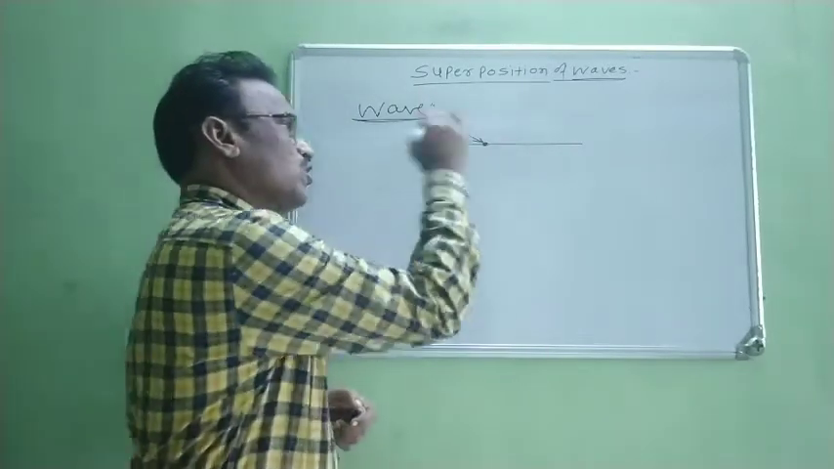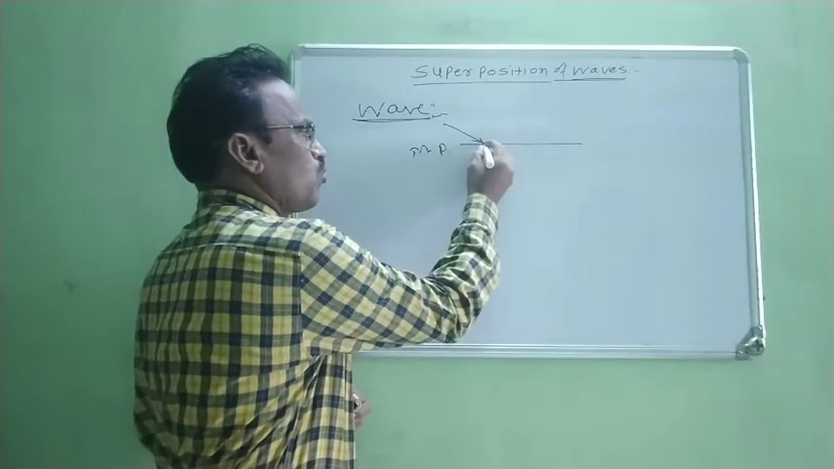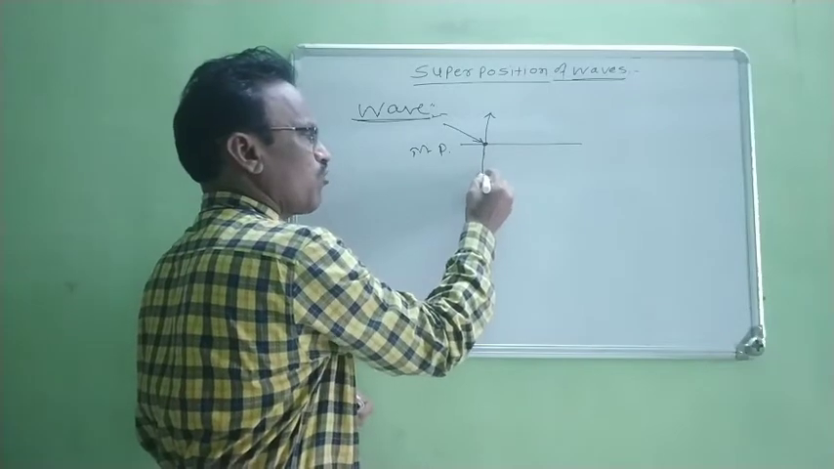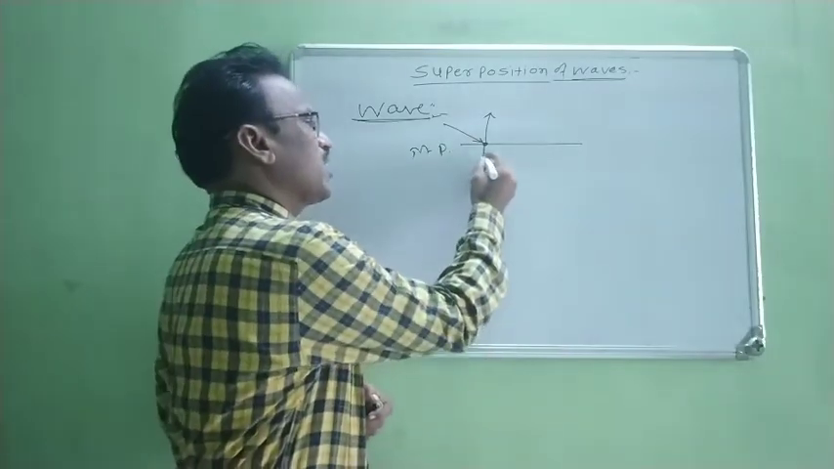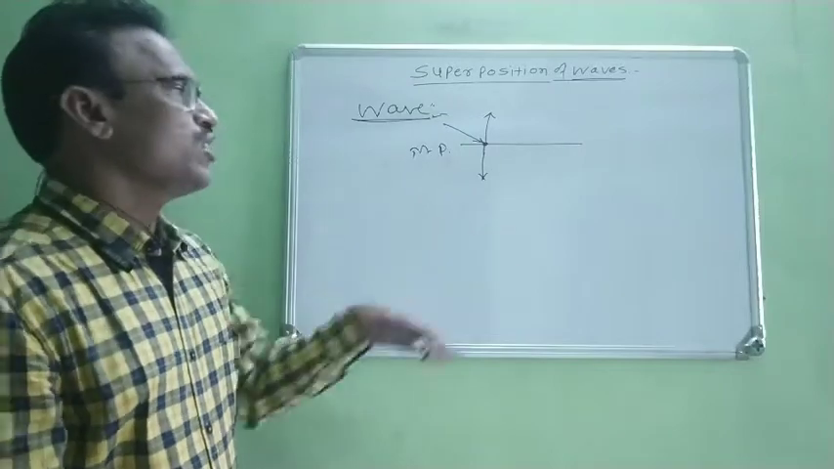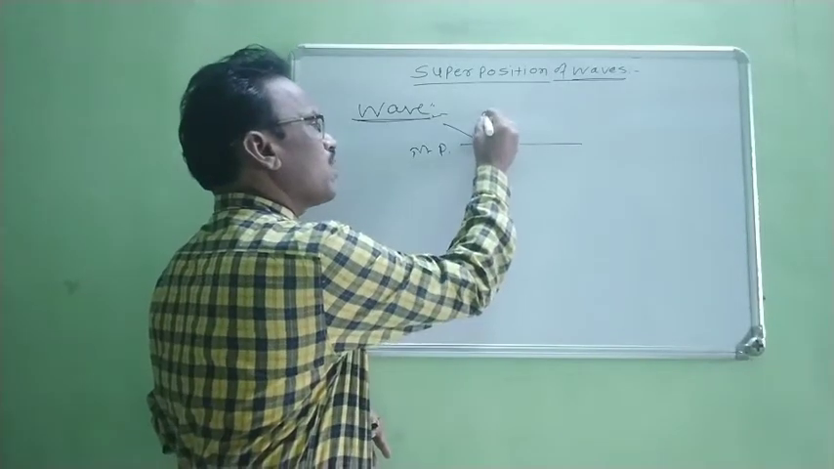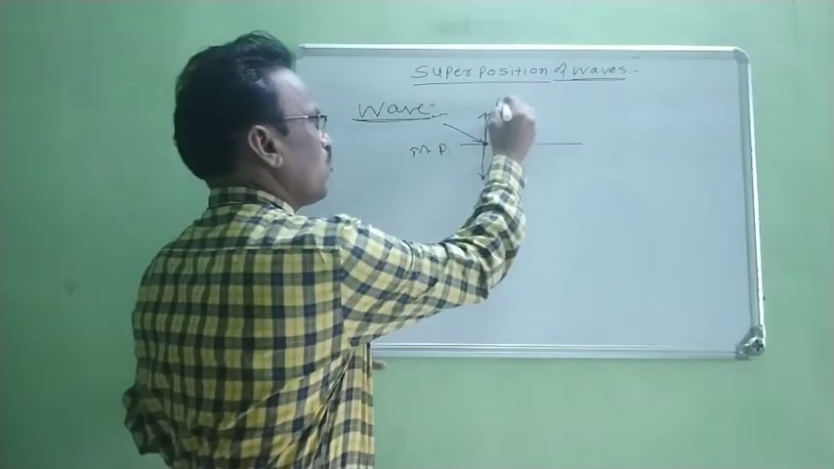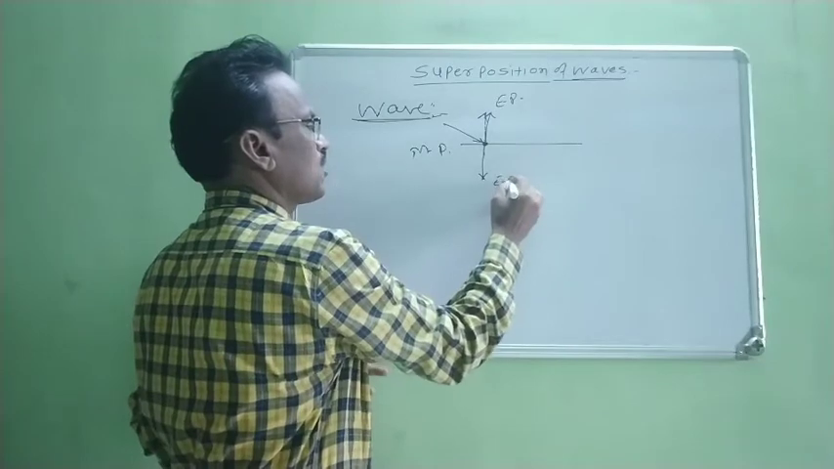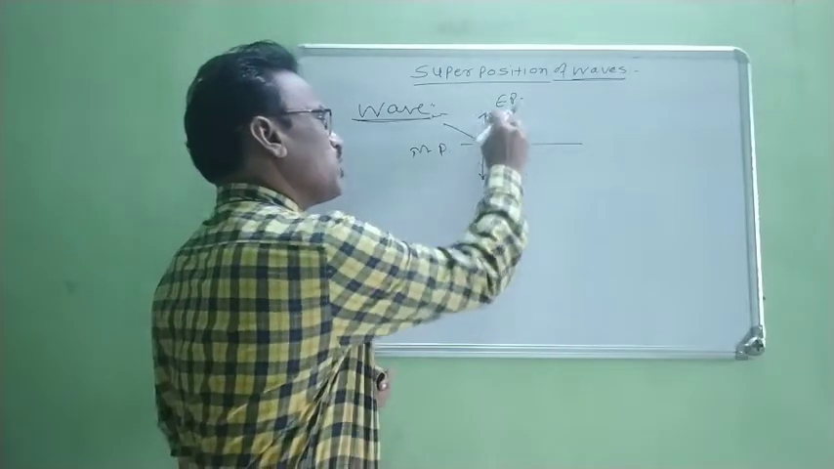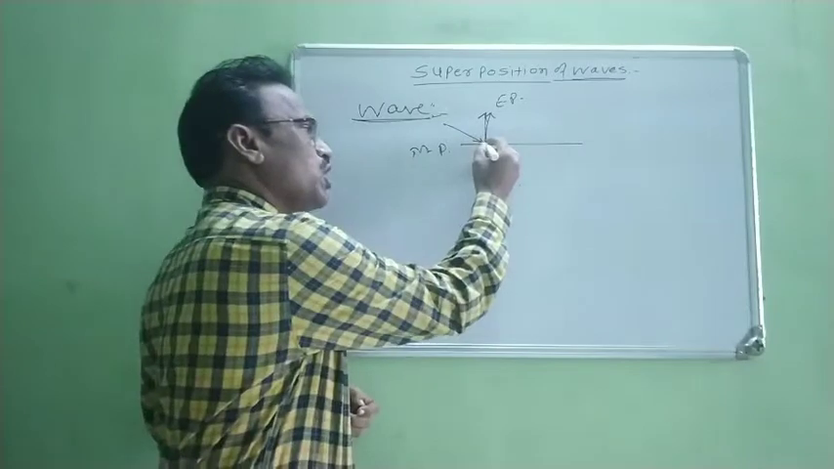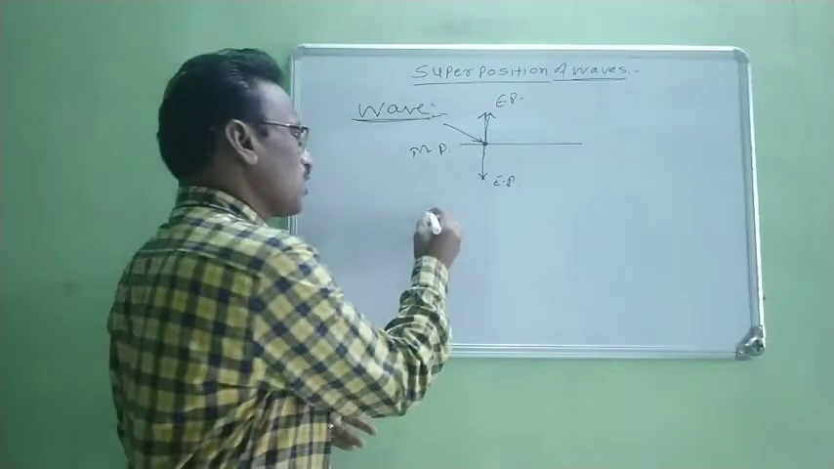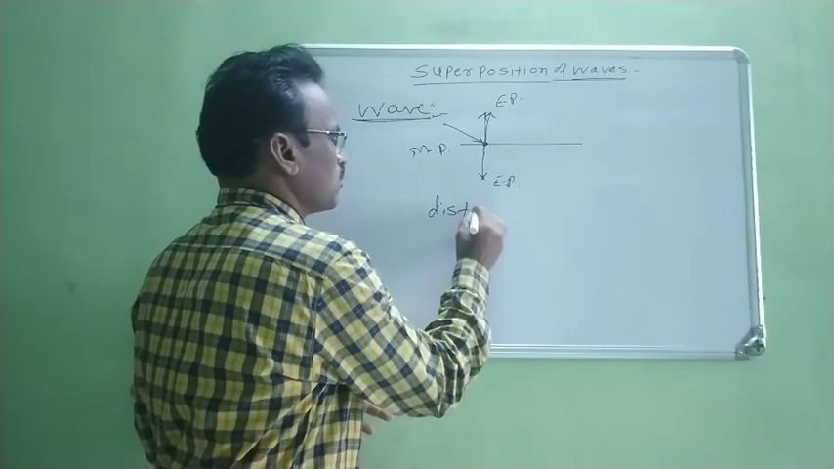Due to the action of this stone, this molecule starts vibrating in upward direction. It returns back to its mean position, again starts vibrating in downward direction and again returns back to this position. Actually this particle is displaced from its mean position to two different extreme positions. This is one extreme position and this is the other extreme position. This is the displacement of that particle from its mean position.